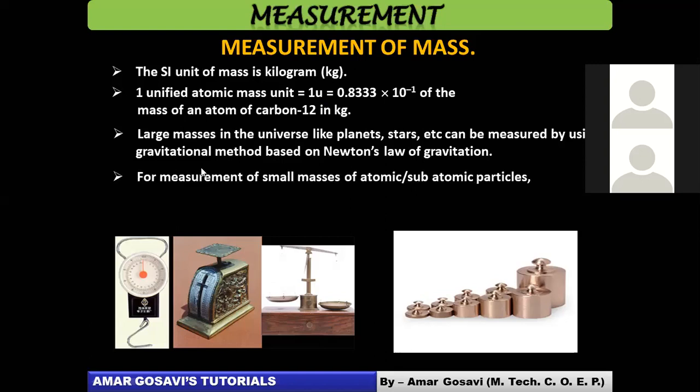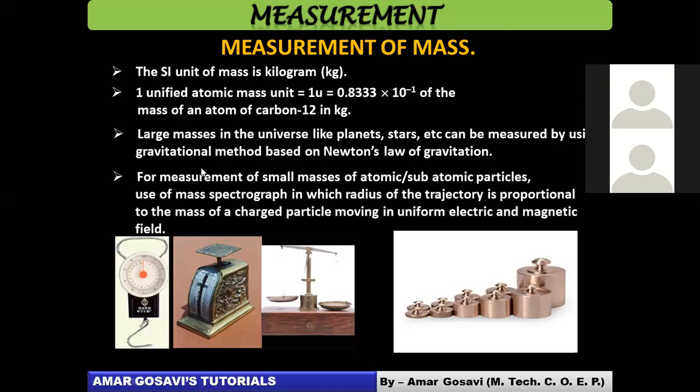So for measurement of small masses of atomic and subatomic particles, what you do is you use a mass spectrograph, in which the radius of the trajectory is proportional to the mass. अभी जिसका मास ज्यादा रहेगा स्मॉलर एटम का, उसका ट्रैजेक्टरी का जो रेडियस है वो more would be, it will fall early basically.